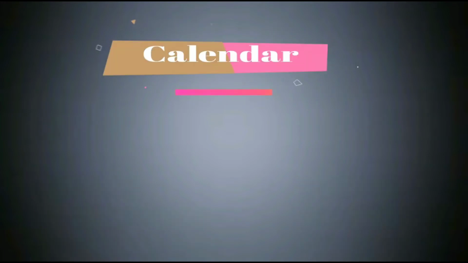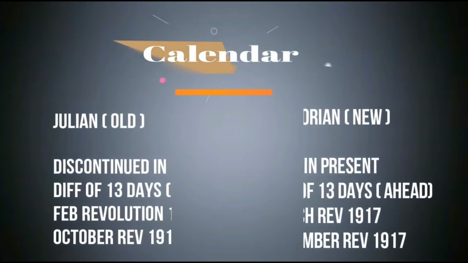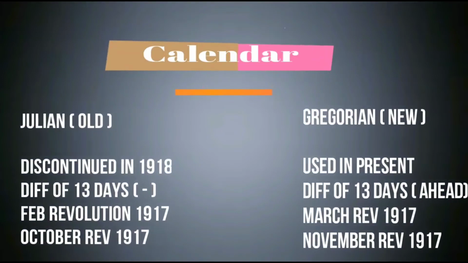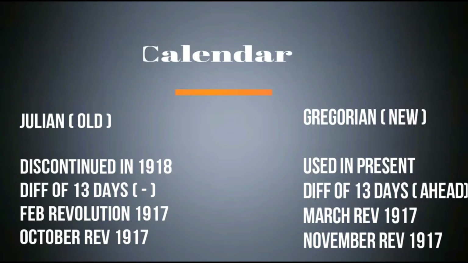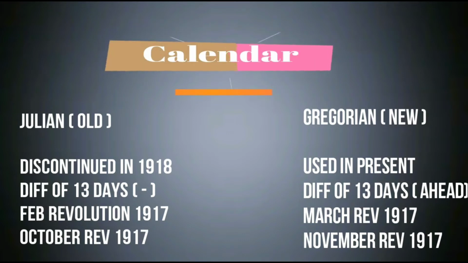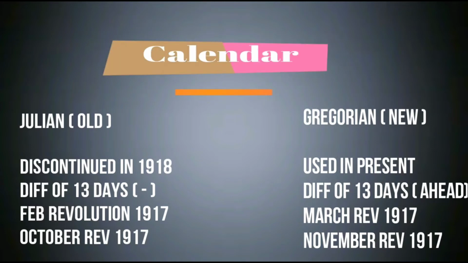Now we will discuss the calendar. The calendar used in the case of Russia was of two types. The first is known as the Julian calendar and the second is known as the Gregorian calendar. The Julian calendar was the old calendar and the Gregorian calendar was the new calendar. The Julian calendar was discontinued after 1918, and there is a difference of about 13 days between the Julian and Gregorian calendars. The Gregorian calendar is 13 days ahead of the Julian calendar.